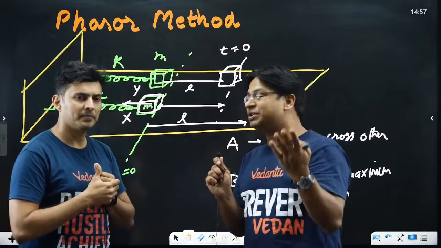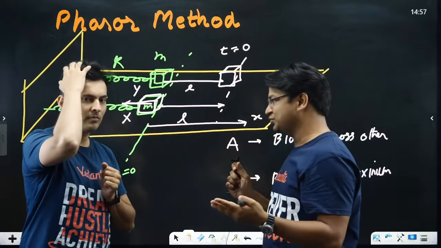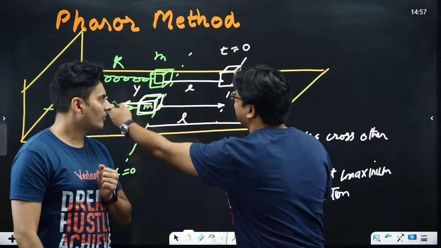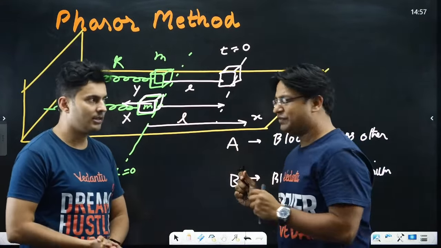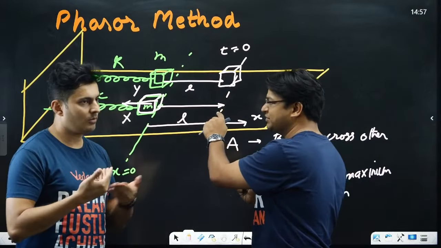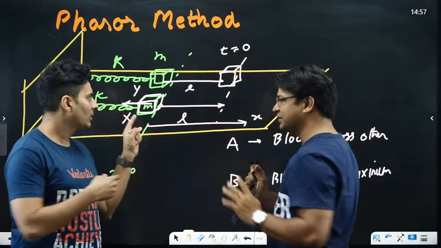is: what would be the radius of the circle that we are going to choose? Or in other words, what is going to be the amplitude of this oscillatory motion? It will be basically L only. It will be L because we have released it from here. So this will become one of the extreme positions. This is the mean position. So the distance between them is L. So the amplitude is L.